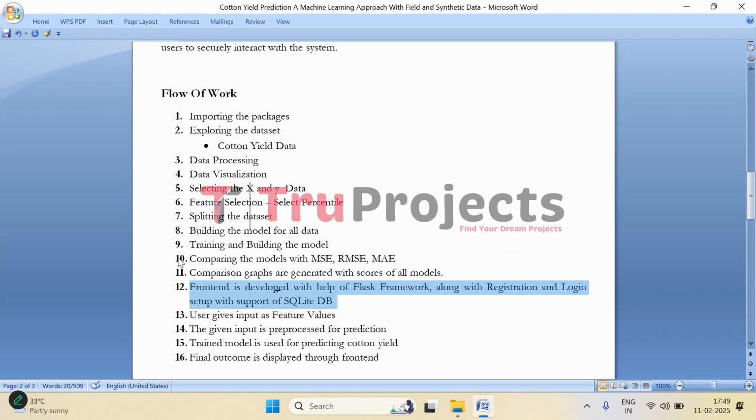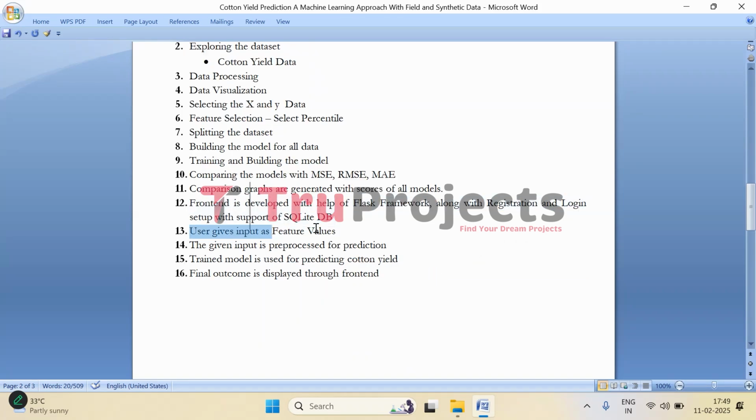And a web interface is created using Flask that allows users to interact with the model easily. And here features include registration and login, where users can create accounts and log in securely. And an SQLite database stores user credentials and the data. And here in the front end, users will be able to provide inputs as feature values, and that will be pre-processed at the back end. It will be fed to the trained model. Finally, the trained model will be predicting the cotton yield. So this is how we have implemented it.